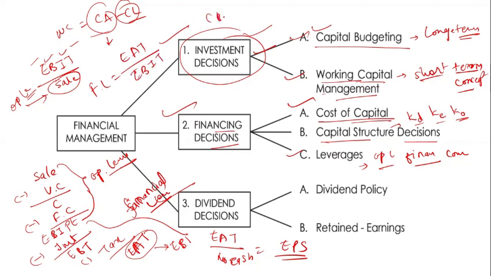When we calculate the combined leverage, the formula is contribution divided by earnings before tax. When we multiply operating leverage by financial leverage, the EBIT cancels out. So the combined leverage has this formula. We'll discuss it later, because these concepts are really important from an examination perspective, and problems are asked from this.